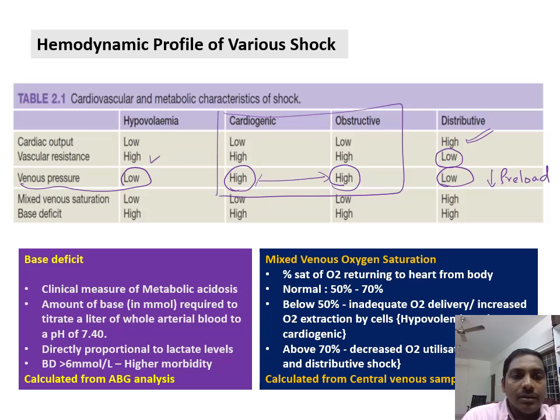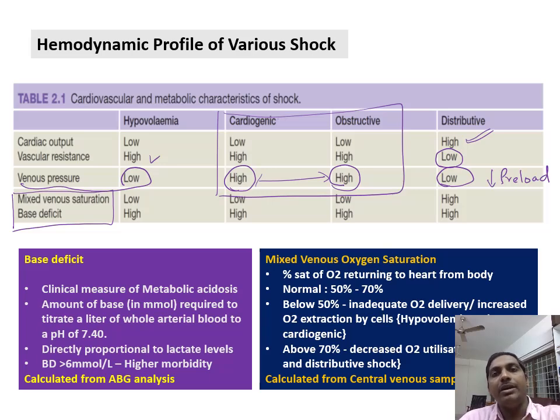The two important criteria are mixed venous saturation and base deficit. Base deficit is nothing but a clinical measure of metabolic acidosis. It is nothing but the amount of base that is required to titrate a liter of blood to a pH of 7.40, that is the normal pH level.